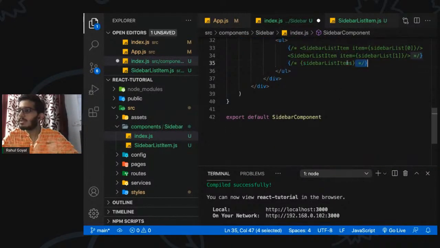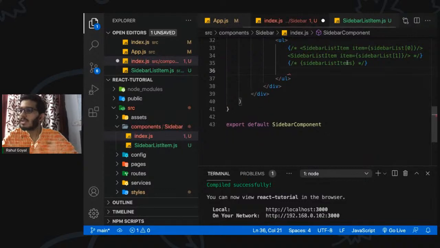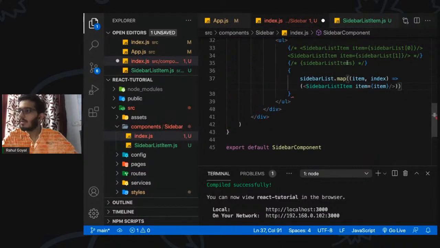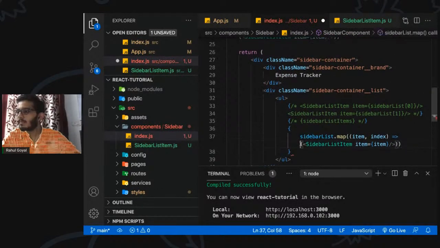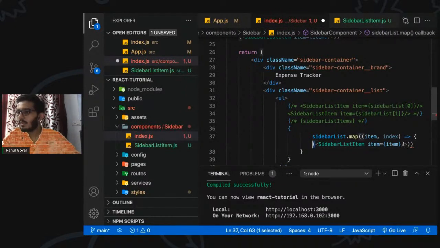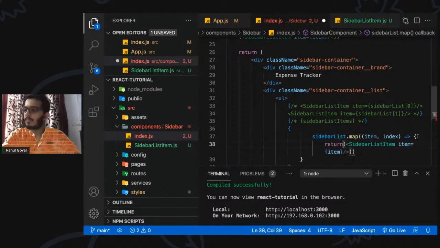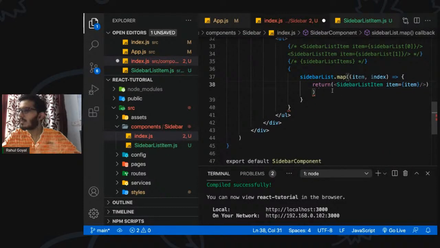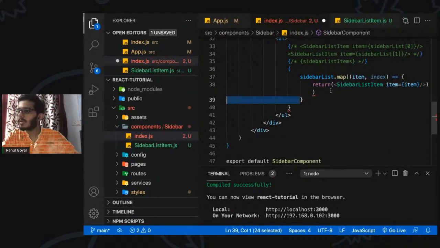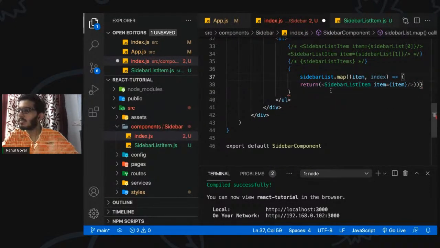So let's comment this, inside the curly braces, obviously. In this we have to explicitly, I guess, define this so that it can be returned. Okay, it's just working fine. Let's do some indentation.